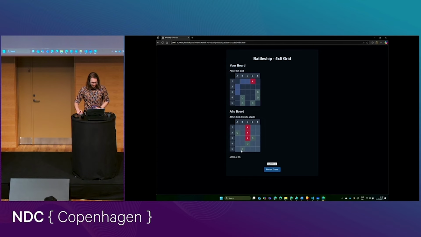B5. Okay, that's a miss. The AI missed as well. I think we're in a pretty good position to win this. Let's just quickly drive this home. Who wants to go as well? What about you? B1? B1. Or did you say E1? B1, perfect. I'm going to do E1 just to give it a try. That's also a miss. The AI is really bad at this. We can look at the code later to see how it's actually implemented. You have a guess?